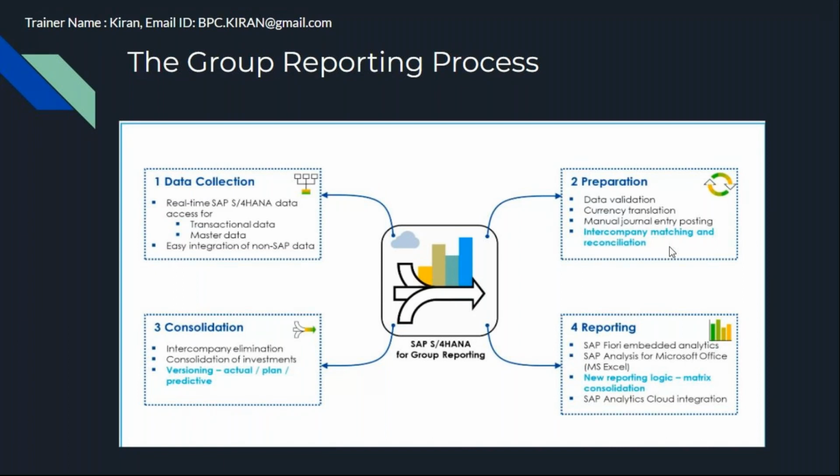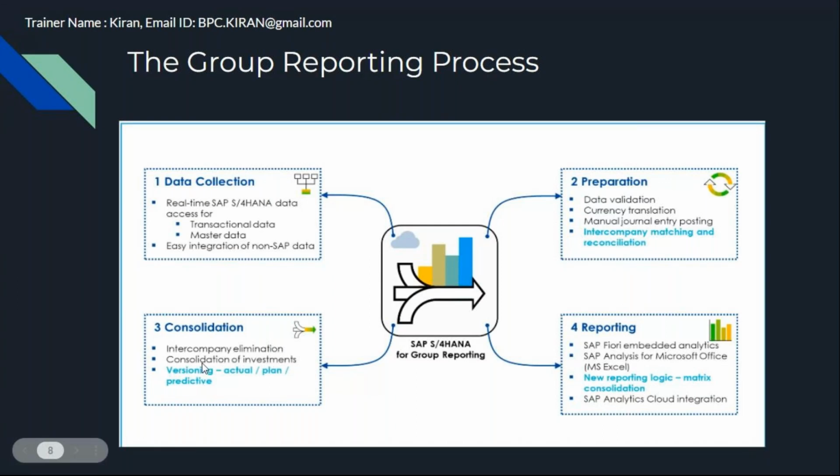When the group accountant performs intercompany eliminations, he wants to post those differences to separate accounts, separate FS items, like transaction difference, currency translation difference, or any other differences offset. Those are automatically updated when you perform intercompany elimination. Recently SAP tightly integrated intercompany matching and reconciliation with intercompany elimination tasks.